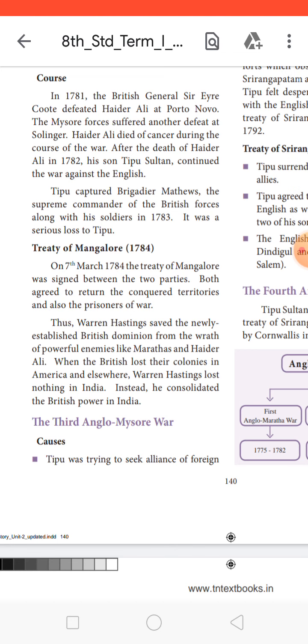Although Britain lost their colonies in the US during this time, they did not lose anything in India. Instead, they consolidated the British rule in India.